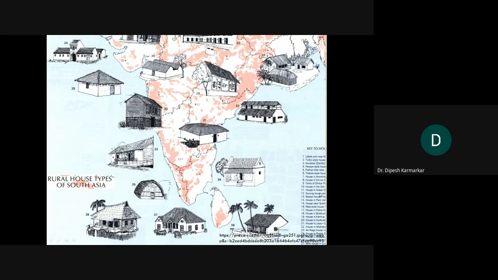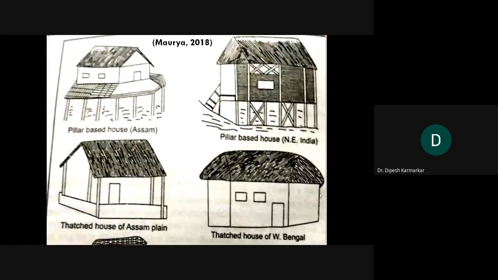So I suggest you go to Google, download this map and observe it carefully. Some of these diagrams you can draw, some 3-4 diagrams from different parts of the country can be drawn. I have deliberately taken these diagrams from Maurya because they are more simplified than the ones on the map, which you can draw.